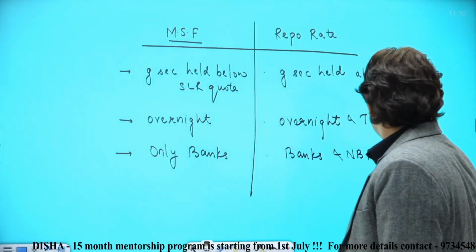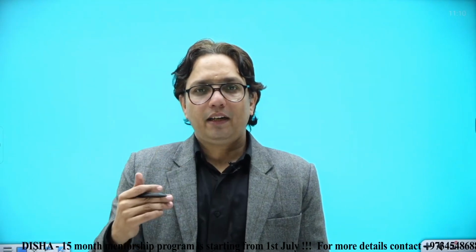Banks are in a business where they would be regularly in need of money, and they may sometimes also have surplus money. So, what would a bank do if it needs money? It would borrow from another bank. What if a bank has surplus money? It would try to lend it to another bank.